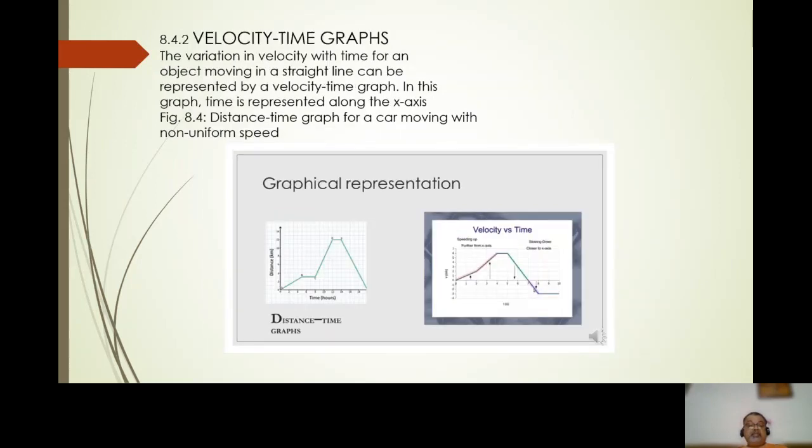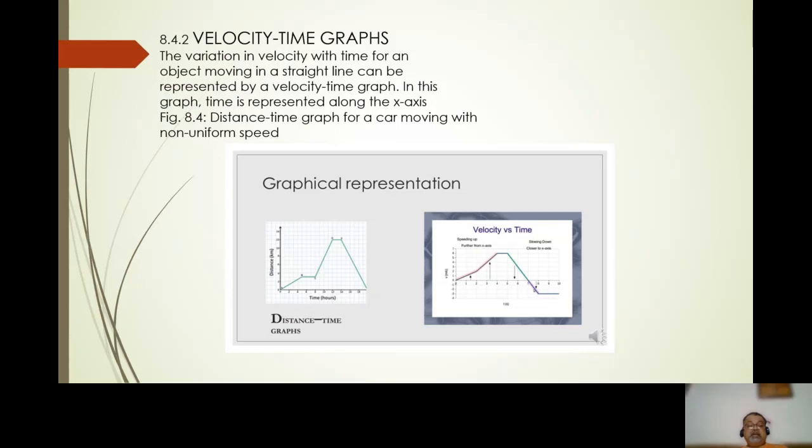Velocity time graphs. The variation in velocity with time for an object moving in a straight line can be represented by a velocity time graph. In this graph, the time is represented along the x-axis.